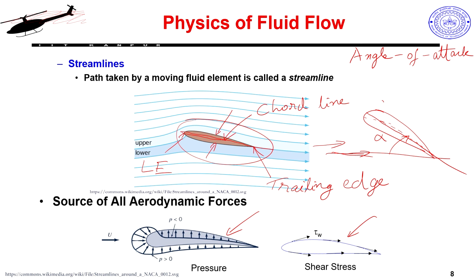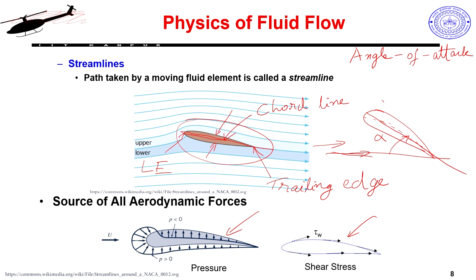So, how does this lift force come? What is the source of that? The answer is the pressure distribution over the airfoil. You see on the top and the bottom surface there is always some amount of suction, and more so on the top surface compared to the bottom surface. This is how the pressure is distributed, and if I integrate this entire pressure distribution over the top and the bottom surface, I will be able to get the net resultant force, which we will probably see in the next slide.